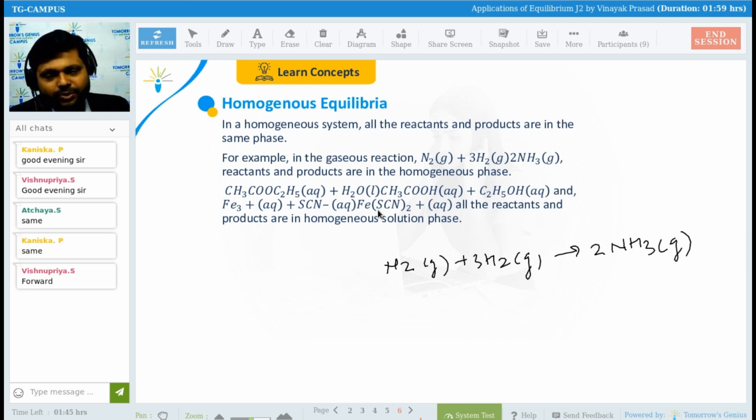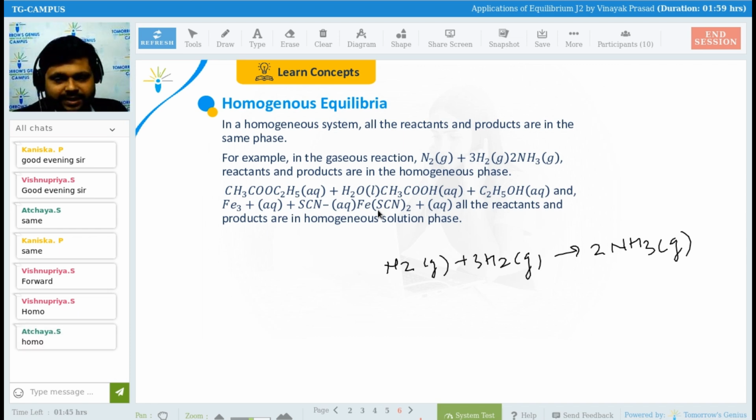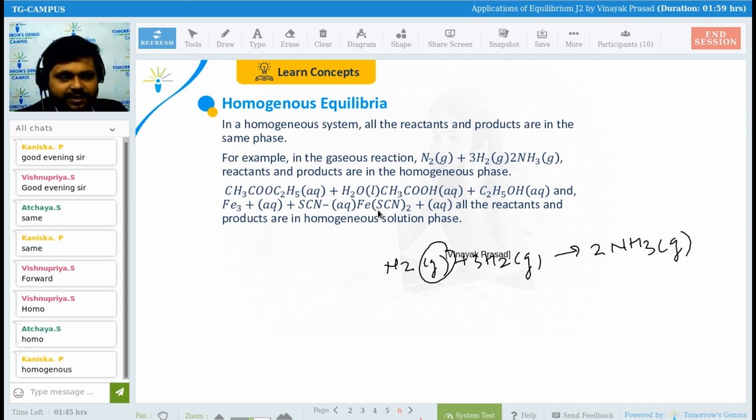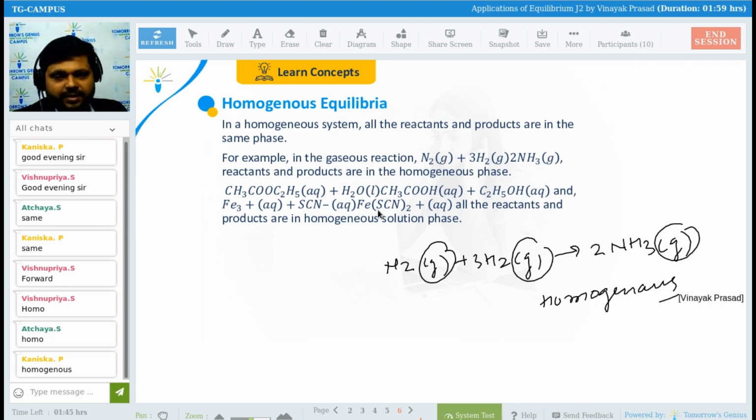Can it be a homogeneous mixture or a heterogeneous mixture? What do you say? Please tell me, guys. Homo. Why homo? Because see here, what are the phases? Gaseous phase is there, and here also we are getting gaseous only. So this reaction will be a homogeneous equilibrium. Is it okay? If this is happening, then it is a case of a homogeneous mixture.